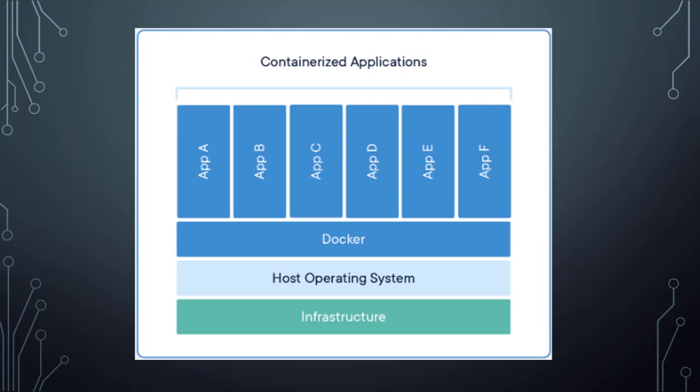Docker engine is nothing but the software that we install on this operating system, and on top of Docker engine we have our containers running. You can see we can have multiple containers here. Unlike virtual machines, we can have multiple containers because containers are lightweight in nature. They contain only the applications and their dependent libraries.